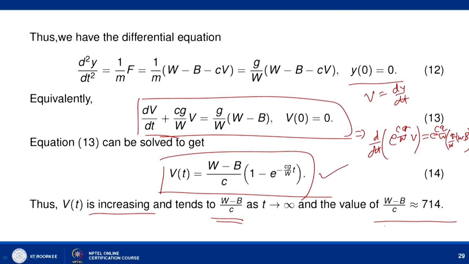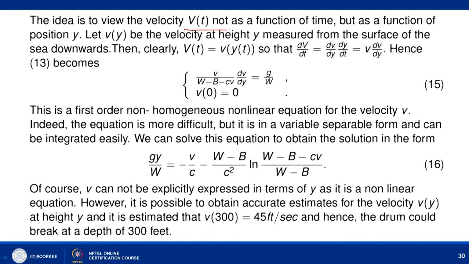They have a certain objection to this. They are saying that we get this velocity when t is tending to infinity. So, it means that here we are assuming the drum keeps moving for infinitely long, which may not predict the correct situation. So, they say let us modify it a little bit: rather than assuming that velocity is a function of time t, let us assume that velocity is a function of position y.